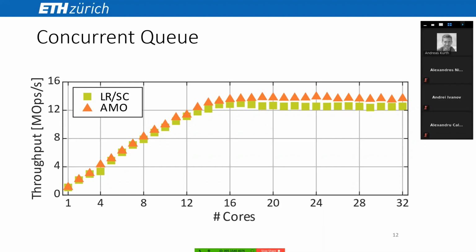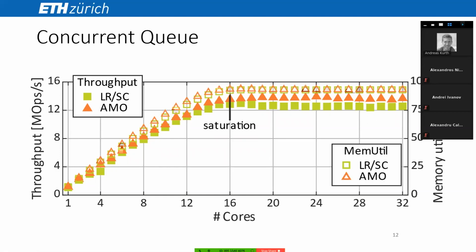As you can see, the AMO variant scales slightly better, because store conditional, so the LRSC curves here, will fail relatively often due to the high contention. Now, when we look at the memory utilization, we can see that both versions fully saturate the memory bandwidth. We conclude that both AMO and LRSC scale well in a real-world situation up to the limits of the memory controller.